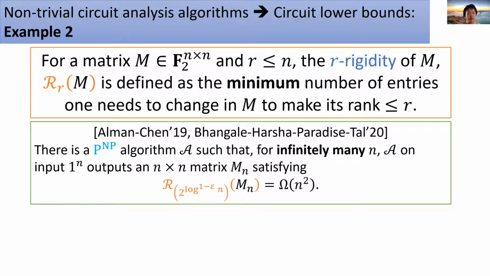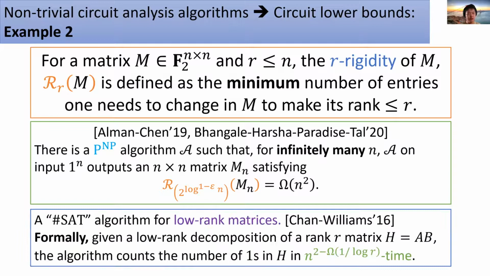They showed that, for infinitely many n, their algorithm can construct an n by n matrix that is far away from any matrix of low rank. The rank parameter was later improved to 2 to the log n to the 1 minus epsilon by Bafna et al. If we think of low-rank matrices as a special circuit class, their result can be viewed as an average case lower bound for this class. The algorithm behind this lower bound is a fast #SAT algorithm for low-rank matrices, which takes as input the low-rank decomposition of a matrix and counts the number of ones in the matrix in time slightly less than n squared.